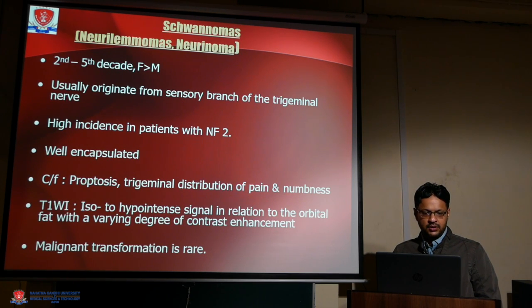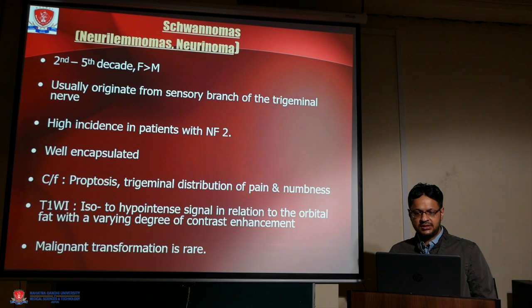Schwannomas occur in the second to fifth decade of life, with a male predisposition over females, usually originating from the sensory branch of the trigeminal nerve. There is a high incidence in neurofibromatosis. They are well encapsulated, causing proptosis and trigeminal dysfunction with pain and numbness. They are isointense to hypointense in relation to the orbital fat, with varying degrees of contrast enhancement. Malignant transformation is rare.